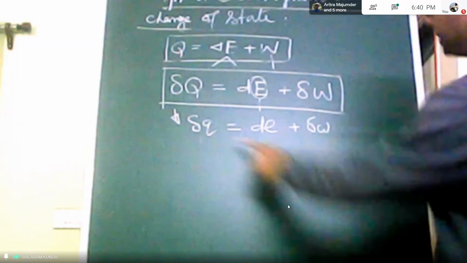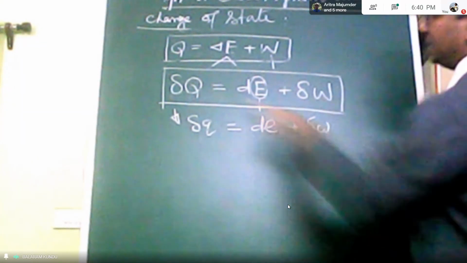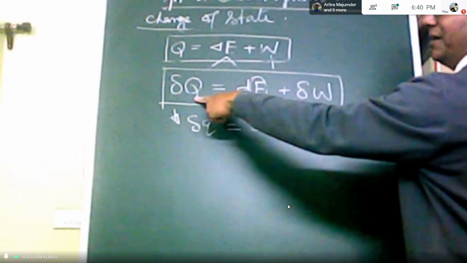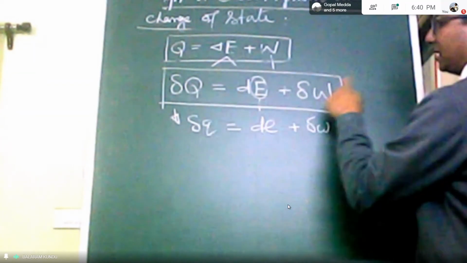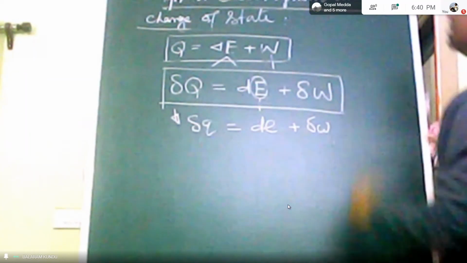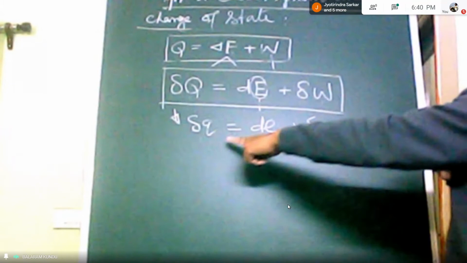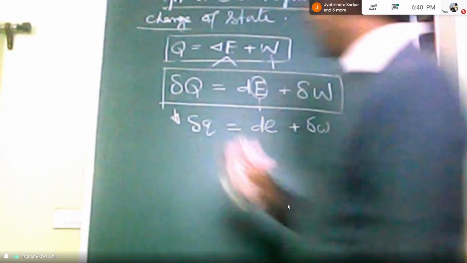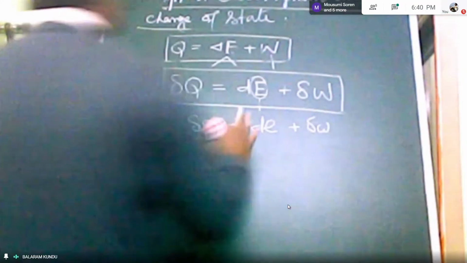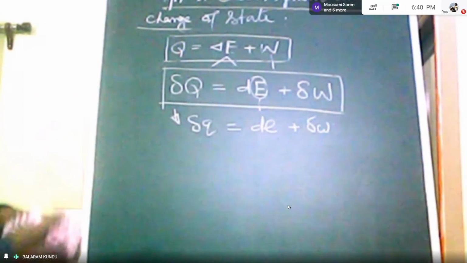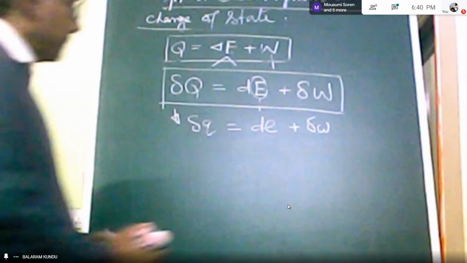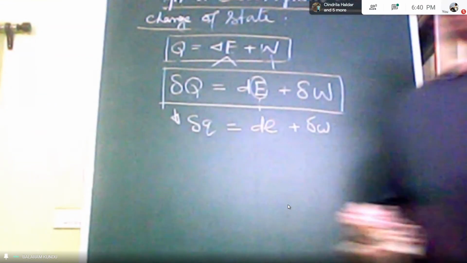This expression is valid per unit mass, while the earlier expression depends on mass. In this way it is possible to write the first law of thermodynamics when the system is undergoing change of state.